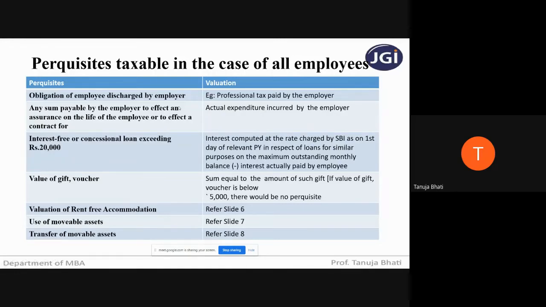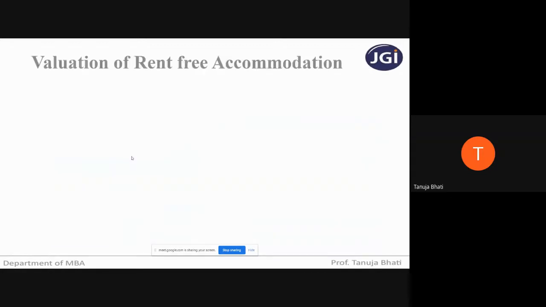Remember this, if these perquisites are given to any employee, it will be 100% taxable, and the value which is taxable is based on the right hand side of what I have explained. So have you understood this slide, students? What are perquisites and what is the meaning of taxability in case of all the employees? If yes, we will be moving ahead. Yes, ma'am. Okay.